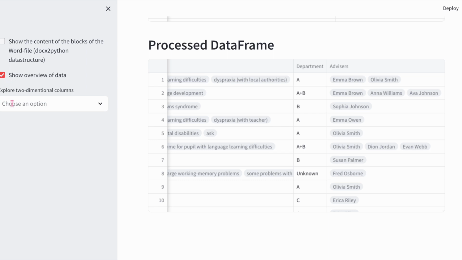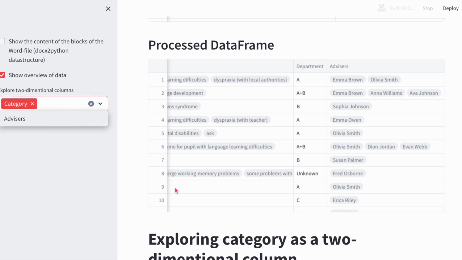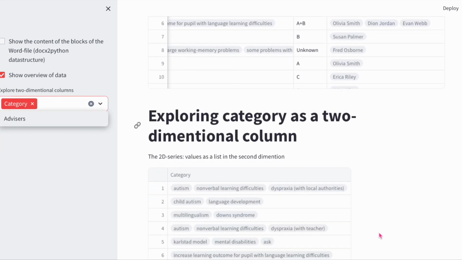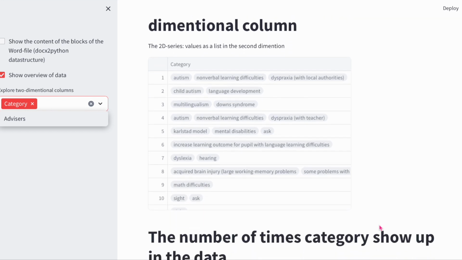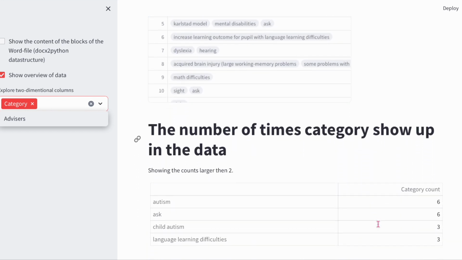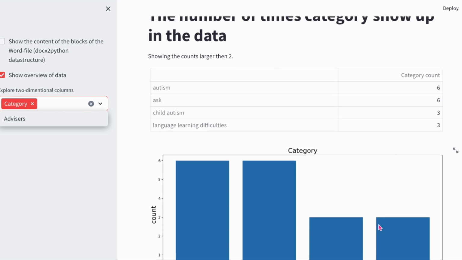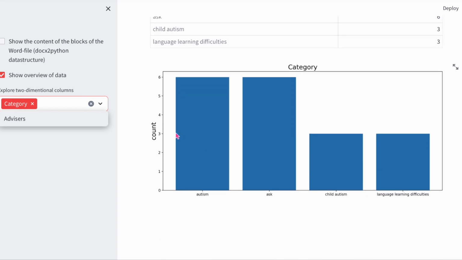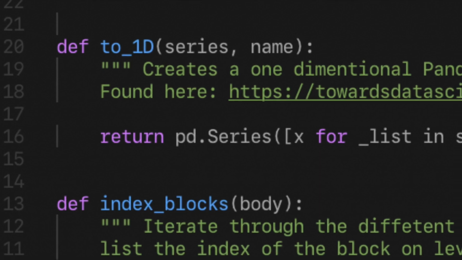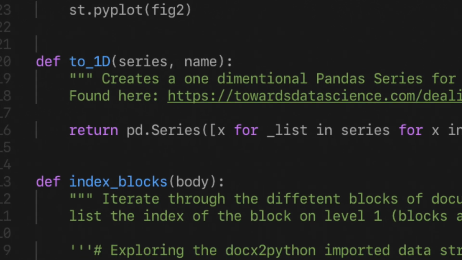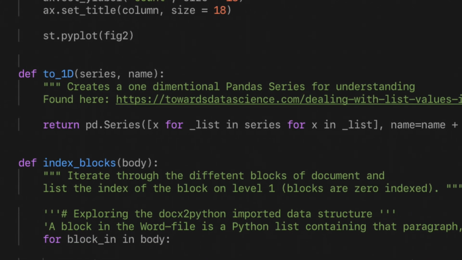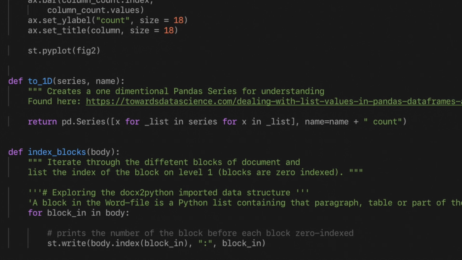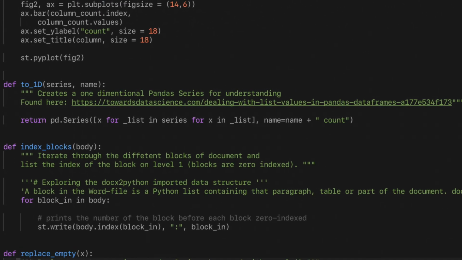And third but not least, we can also explore a two-dimensional column and do some simple calculations, like what categories of questions are answered the most. Since this is a 2D column, I use a function that extracts all the categories into a one-dimensional list to be able to answer questions about what categories of questions are asked the most.